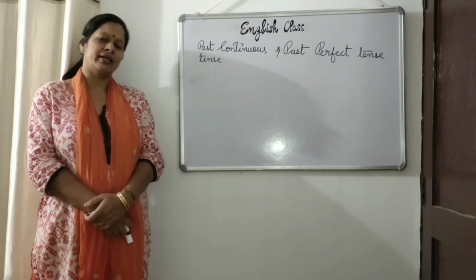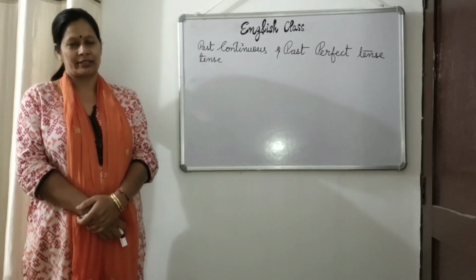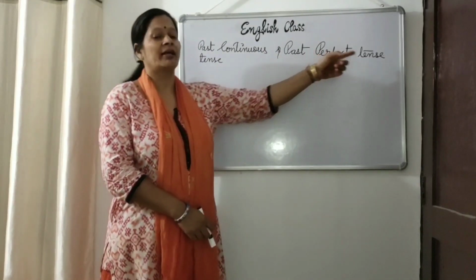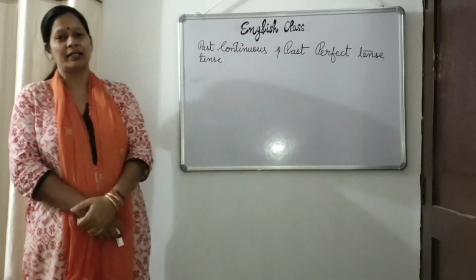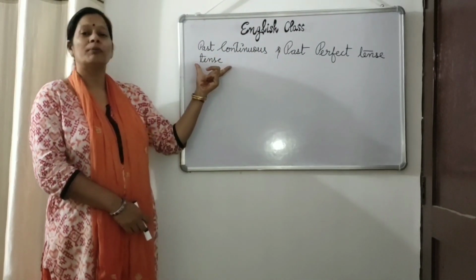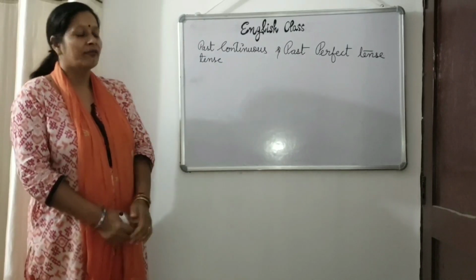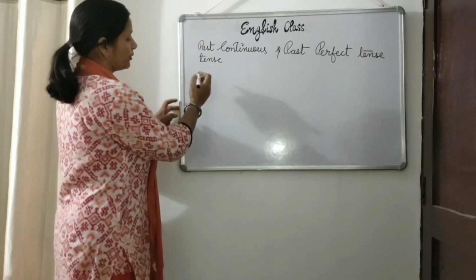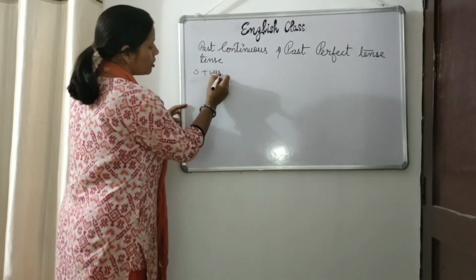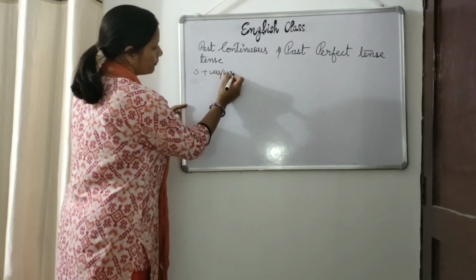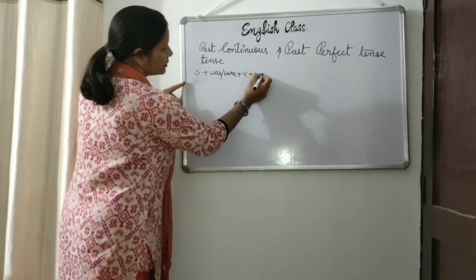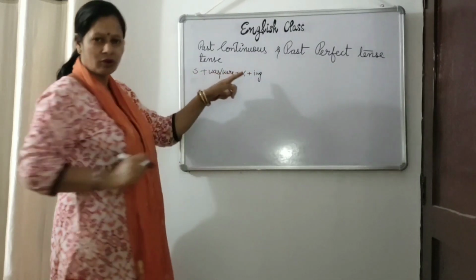Past indefinite tense and past continuous tense. And today we will have past perfect tense. But before starting this past perfect tense, I want to say something about past continuous tense. We have the rule for past continuous tense: subject plus was, were plus V1 plus ing. V1 is the first form of verb.